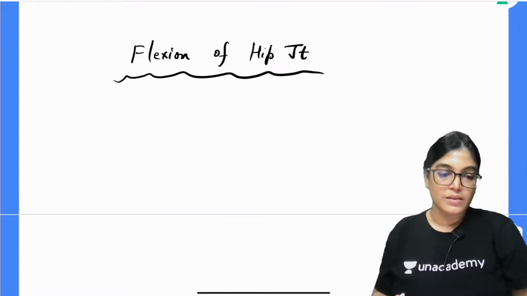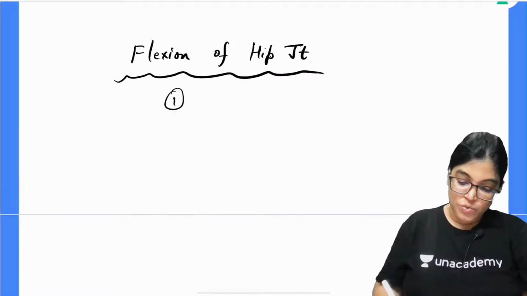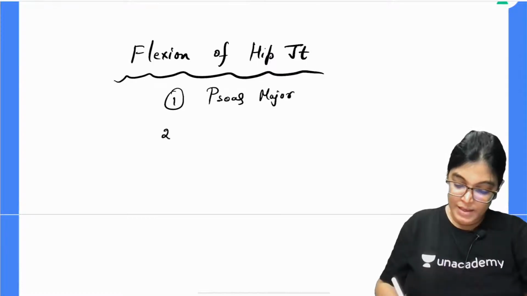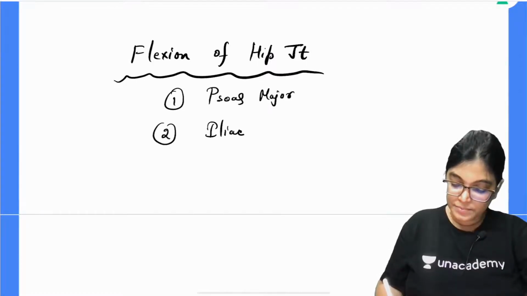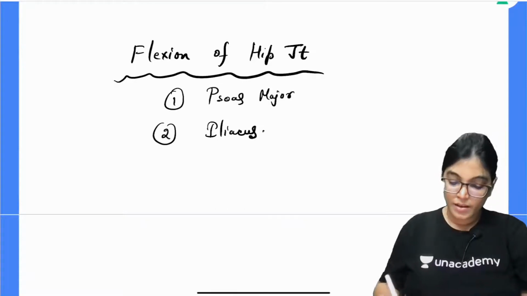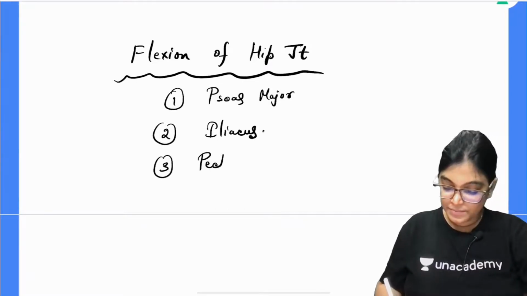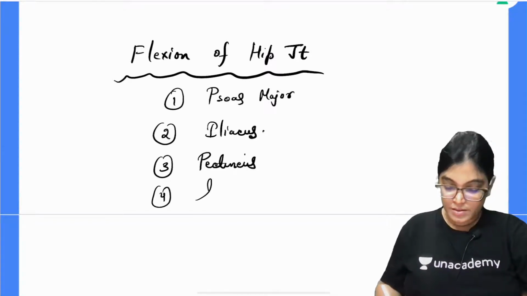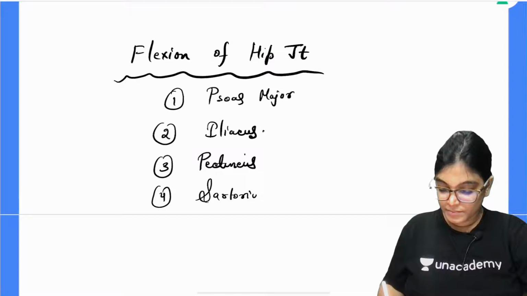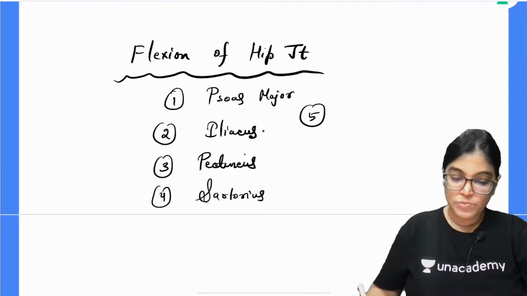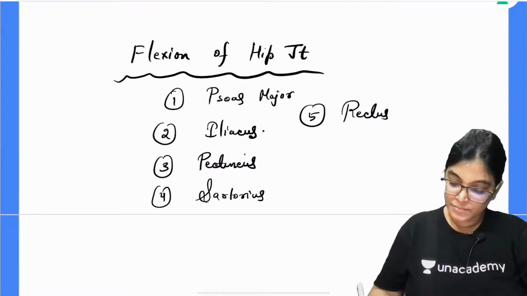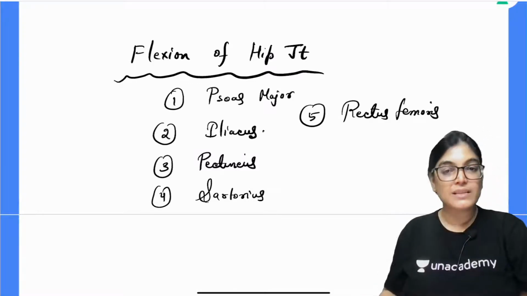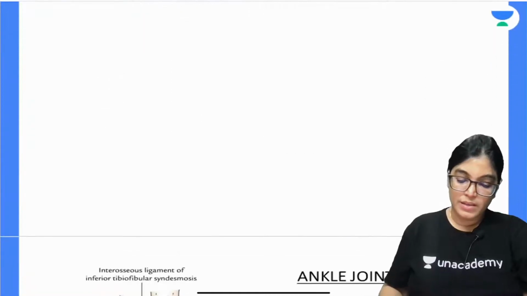That is the psoas major muscle, iliacus muscle, pectineus muscle, sartorius muscle, and also the rectus femoris muscle. These are the primary flexors of the hip joint.